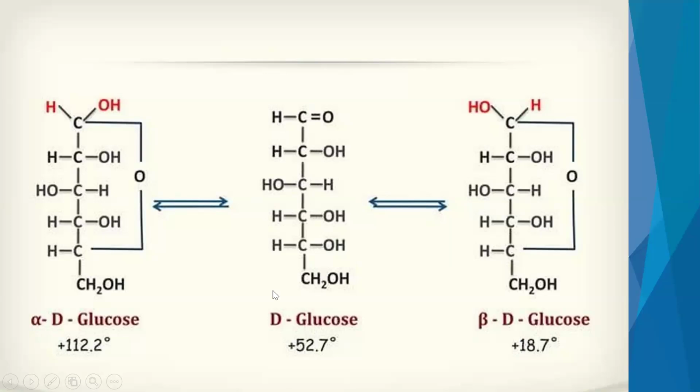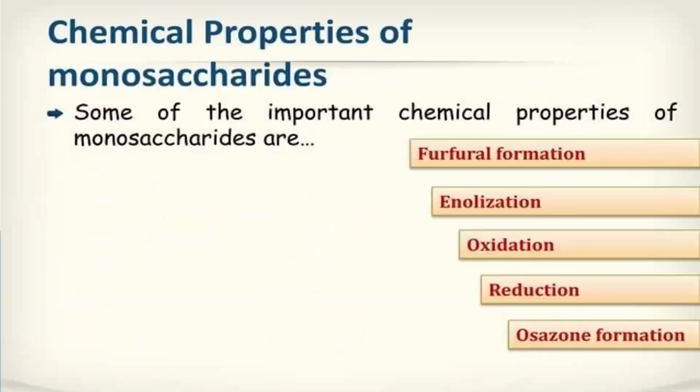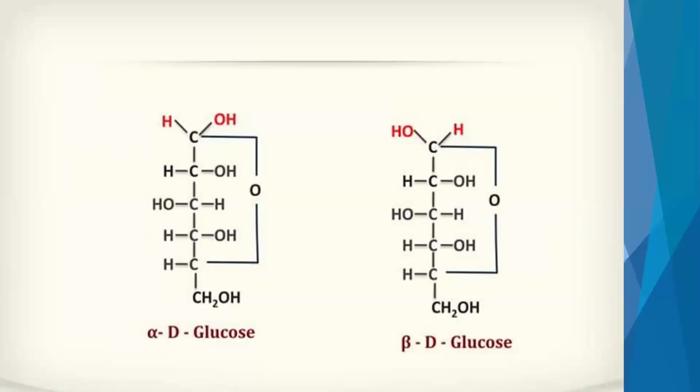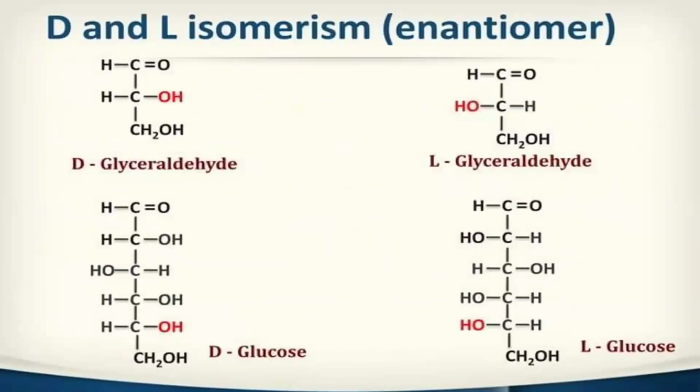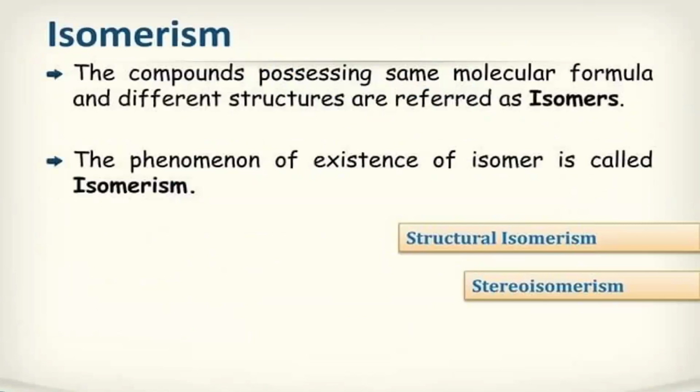From beta D glucose again we can come back to D glucose. So this is known as mutarotation. Okay, so these are the properties. Now we studied these are the properties of monosaccharides. So under properties of monosaccharides we studied isomerism and chemical reactions.